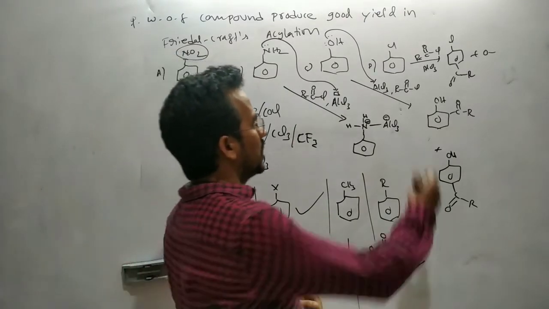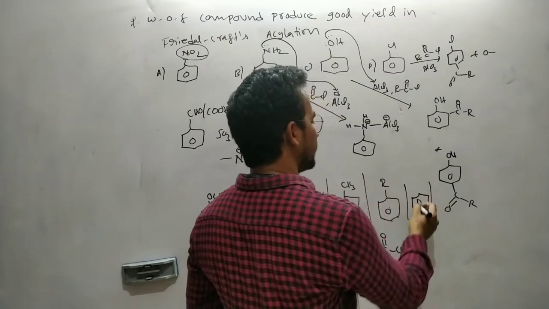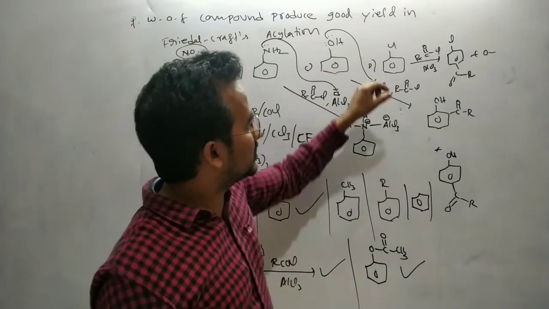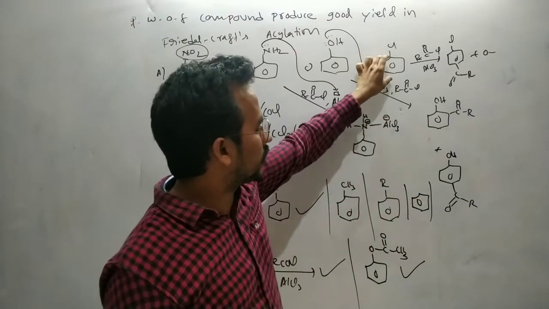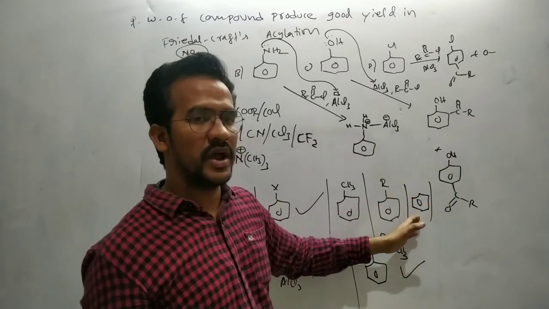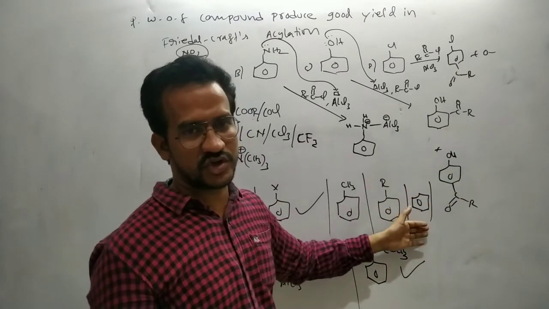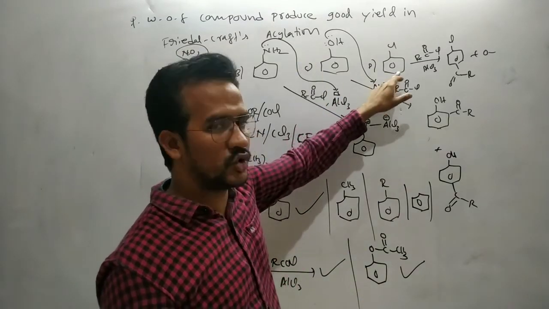Of course, benzene is also involved in Friedel-Crafts alkylation and acylation. Here chlorobenzene gives a lower yield when compared to benzene, because benzene is more reactive in electrophilic substitution reaction. But when compared to phenol, chlorobenzene gives a good yield.